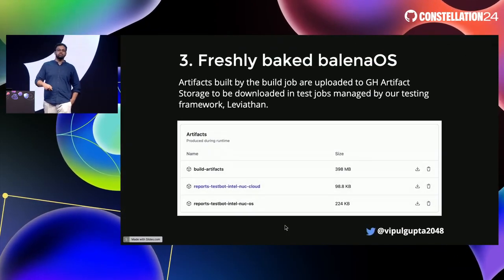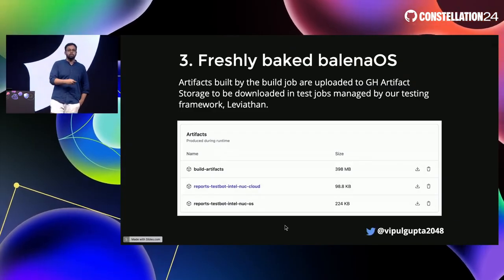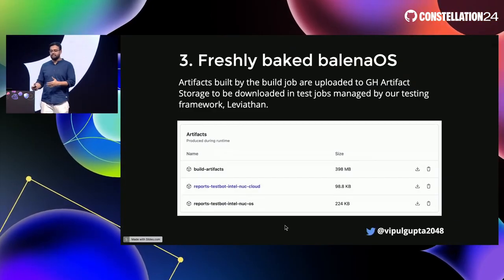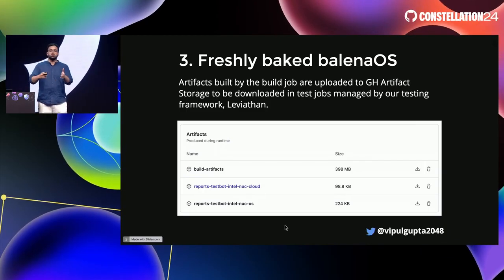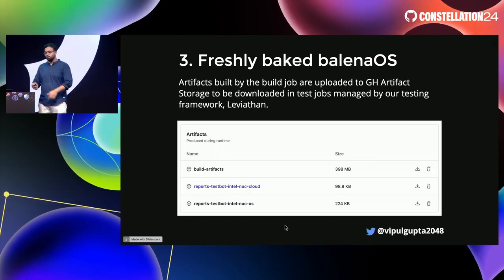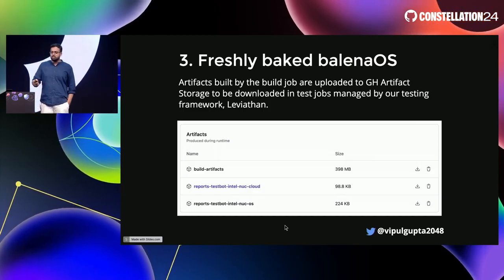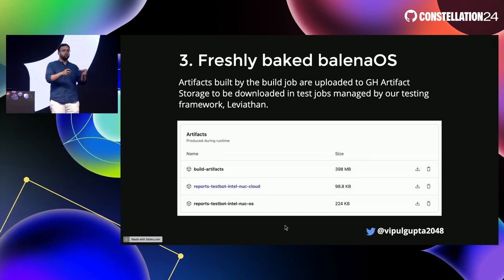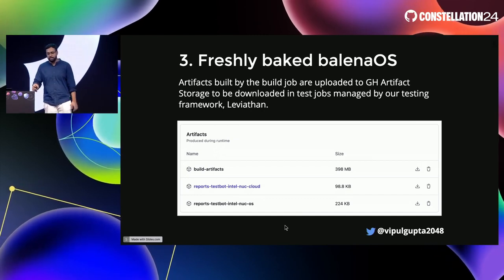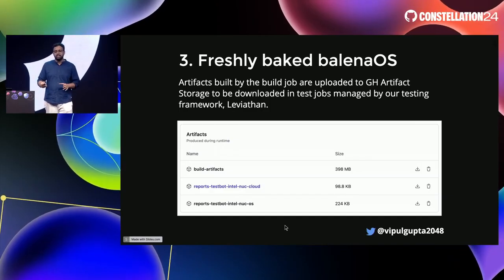Coming to next, now you have a freshly baked balenaOS. When your build stage is complete, you have the artifacts right here. What we also do is upload the GitHub artifacts into the GitHub artifact storage, and that helps us pass along these artifacts to the test stage. The storage and the UI really help to see what came out of this Yocto build when it happened, so you can figure that out very easily.